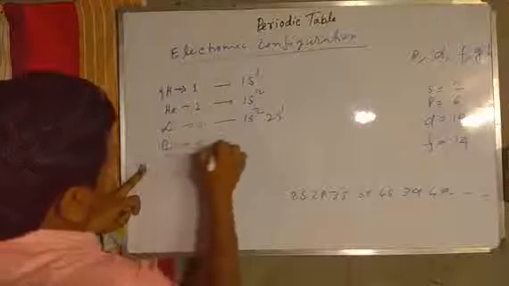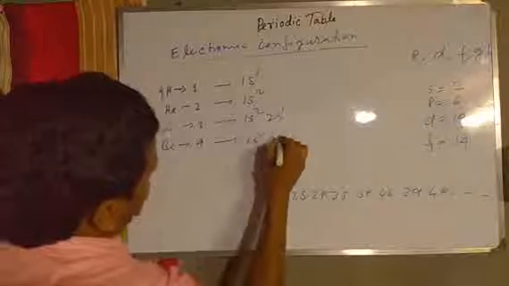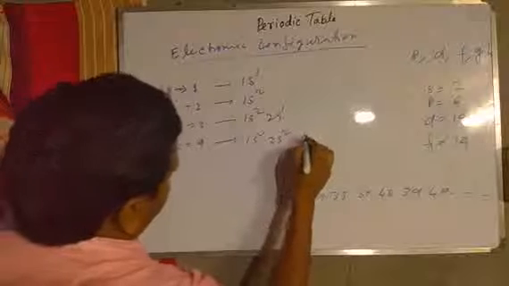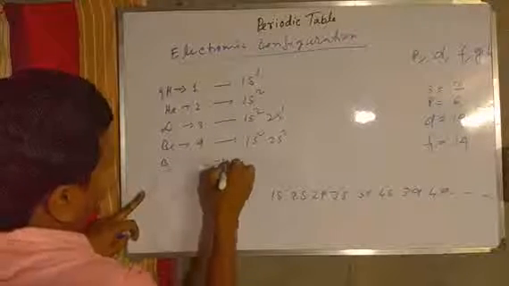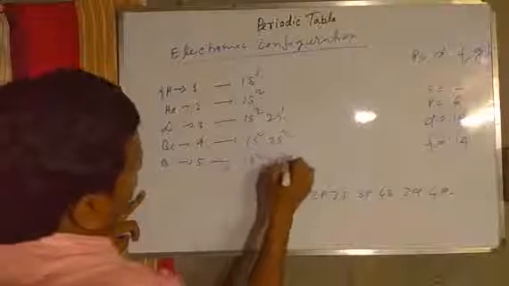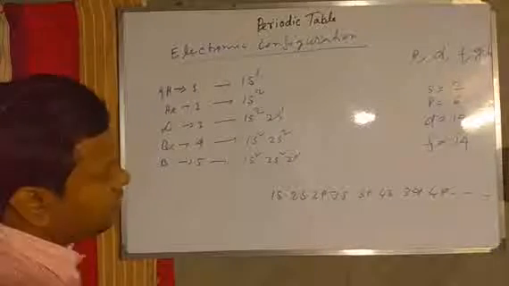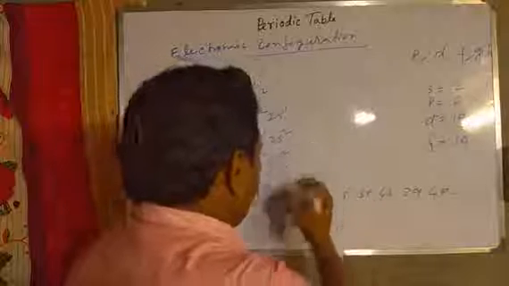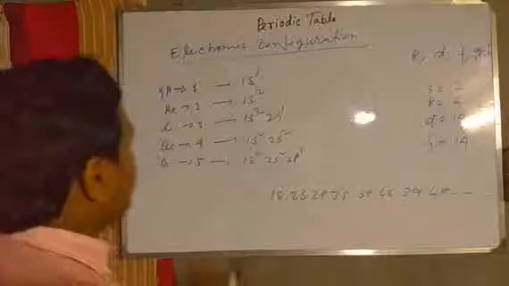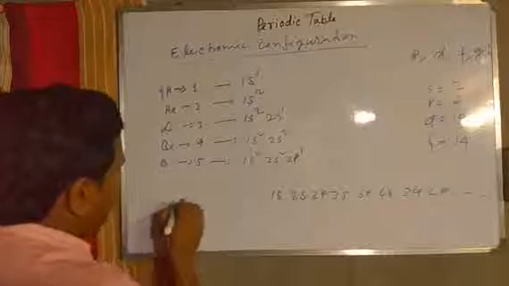Beryllium 4, 1s2, 2s2. Boron 5, 1s2, 2s2, then next is 2p1. Okay, so you write up to 30.